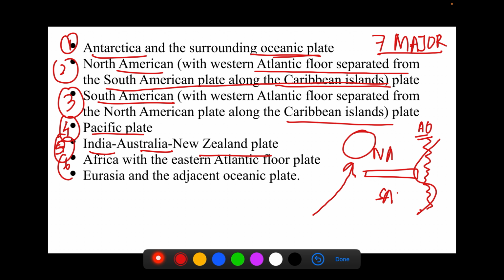The sixth one is the African and Eastern Atlantic floor plate, and the seventh one is Eurasia and the adjacent oceanic plate. So now we have an idea of what these 7 major plates are. Let's quickly recall: Antarctica plate, North America, South America, Pacific, Indo-Australia and New Zealand, Africa, and Eurasia. You just have to have an idea about the names of these plates and where they are situated. We will see a map in the coming slides also.